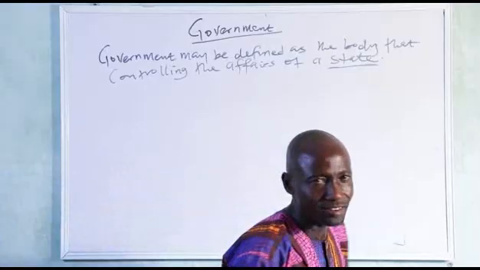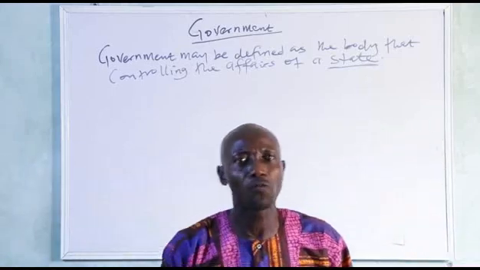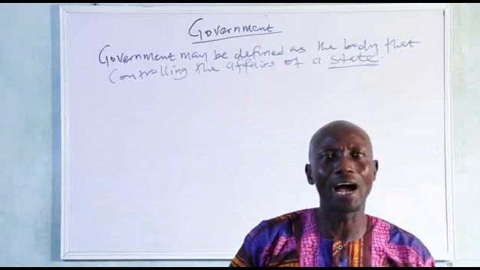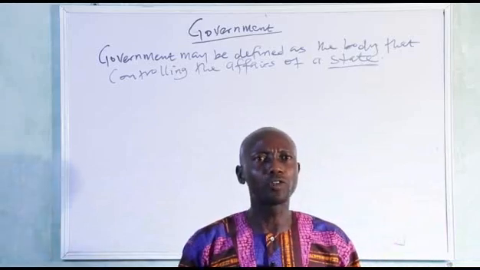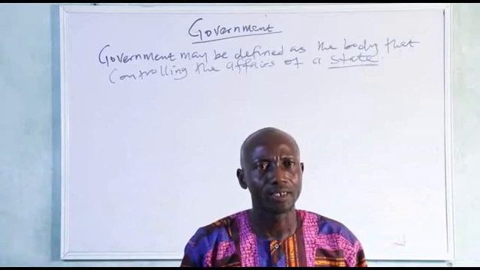as a body that controls the affairs of a state. What do I mean by a state? See, this does give some students problems. When we say state in government, a state simply means a place that has a defined territory with an organized government. Any defined territory that has an organized government is known as a state.